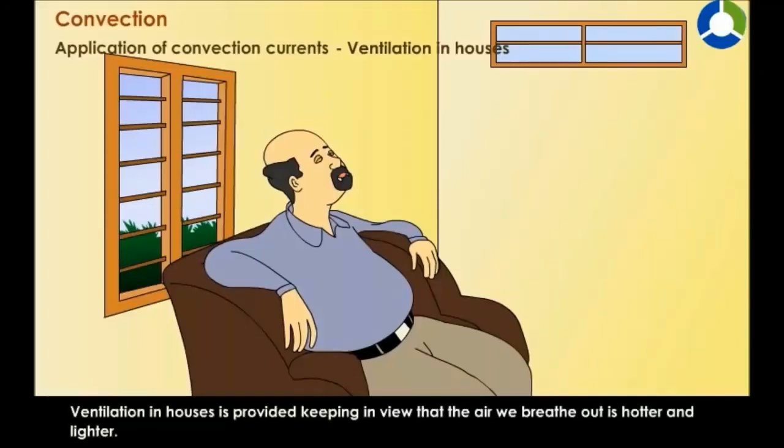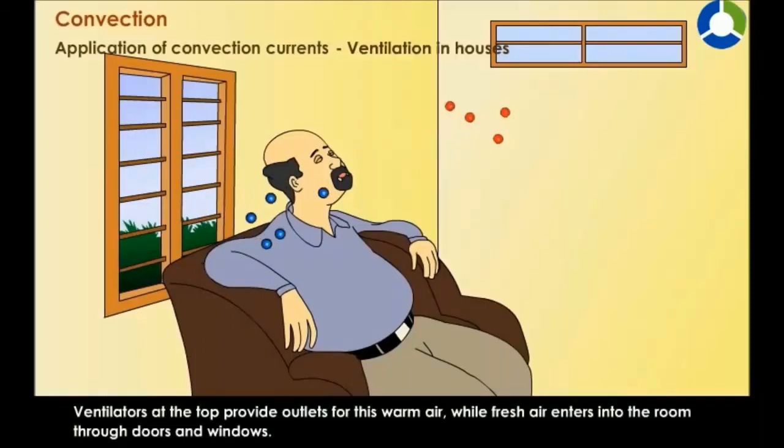Ventilation in houses is provided keeping in view that the air we breathe out is hotter and lighter. Ventilators at the top provide outlets for this warm air, while fresh air enters into the room through doors and windows.